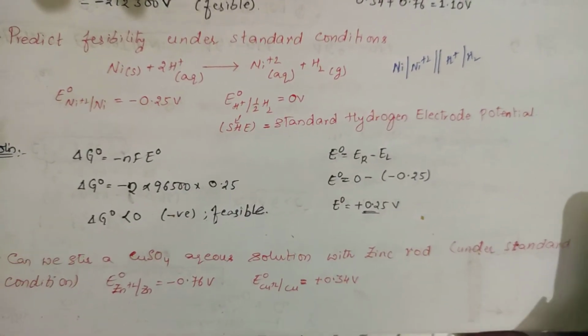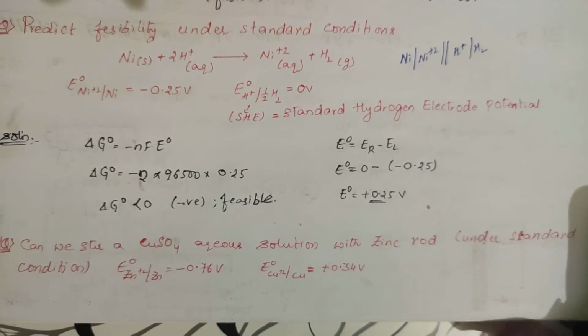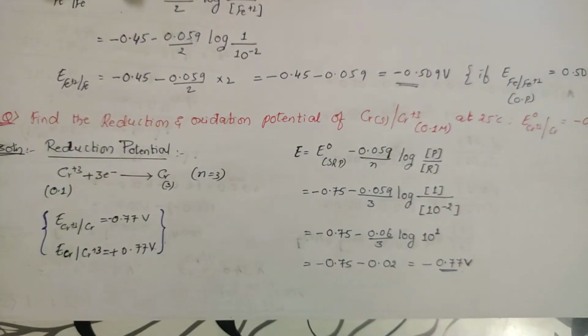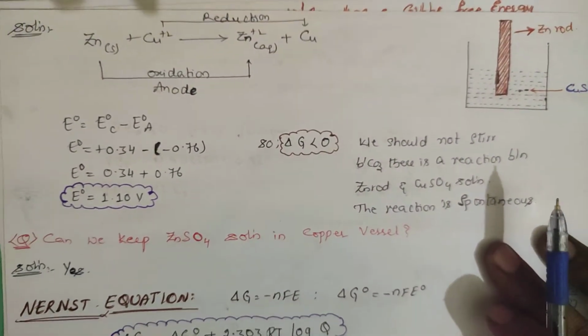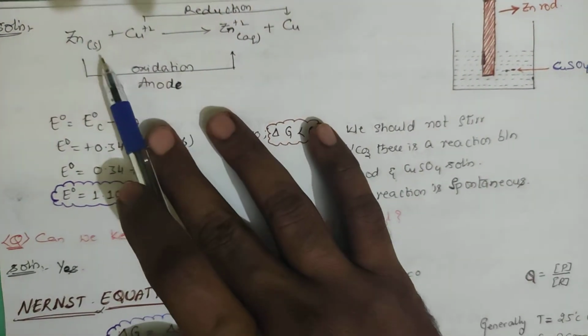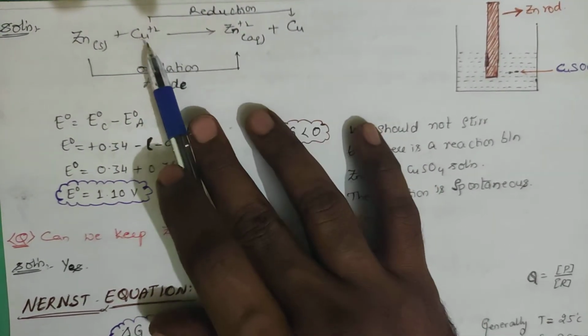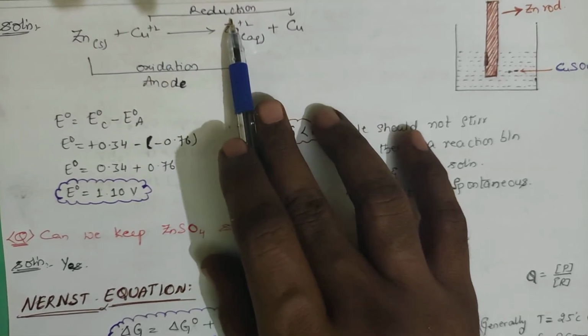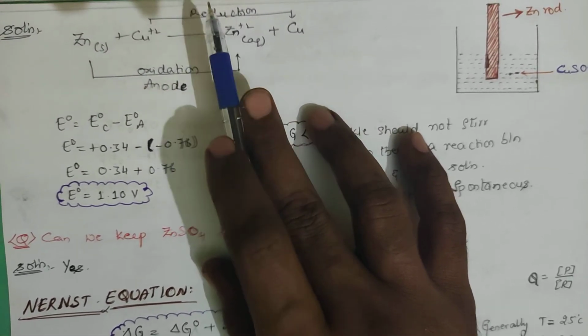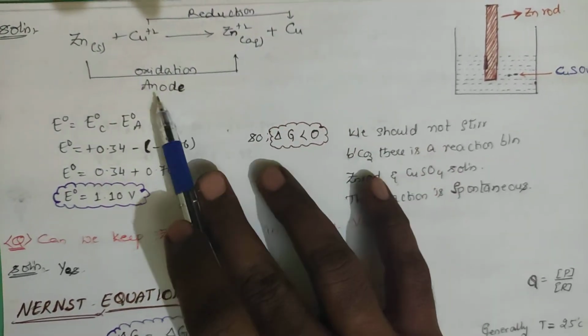Students, pause the video and try to solve this question. Okay, I hope that you have done the answer. Right, so I am going to explain. Zn is getting converted to Zn plus 2, copper plus 2 converting to copper. Copper plus 2 to copper conversion is called reduction. It is taken as cathode. Zn to Zn plus 2 is taken as anode.